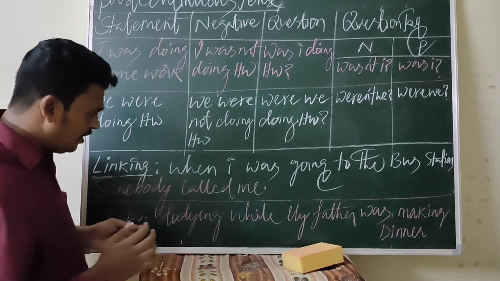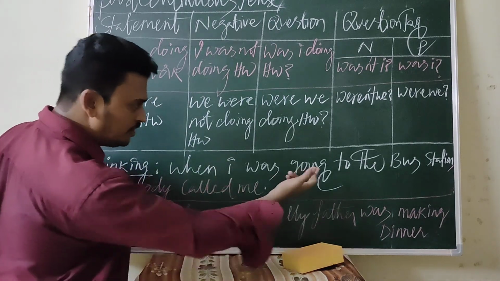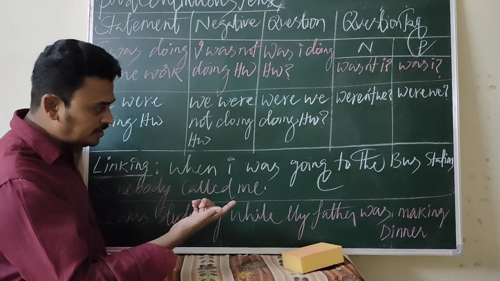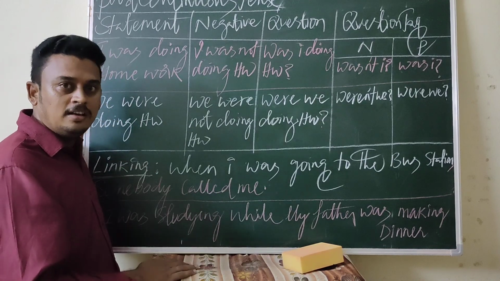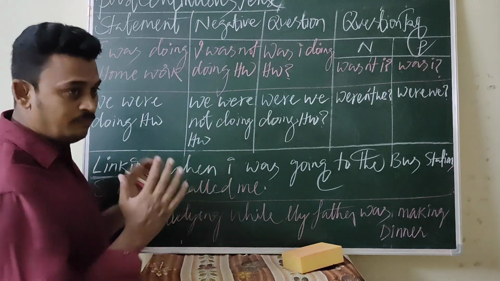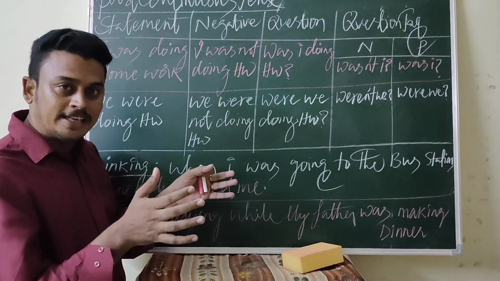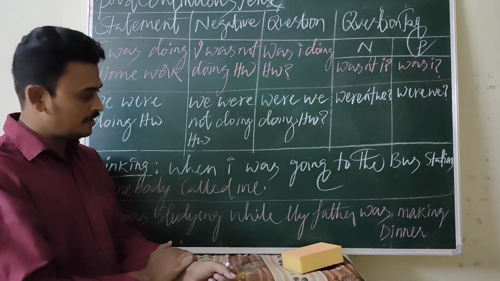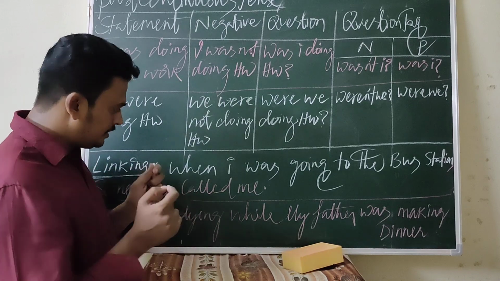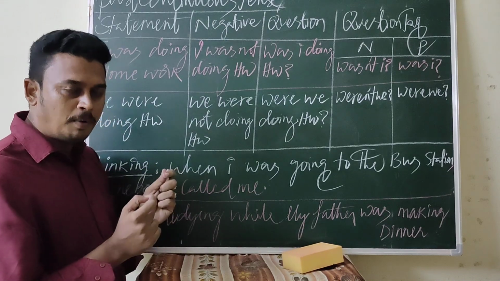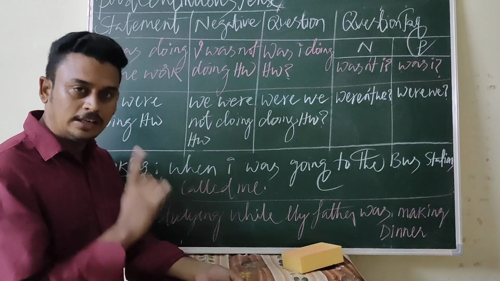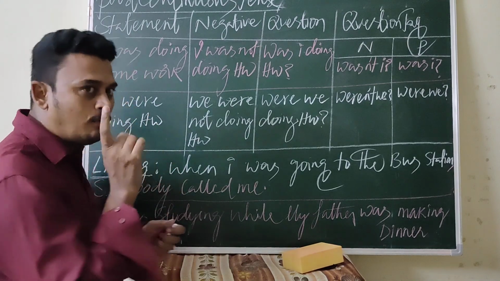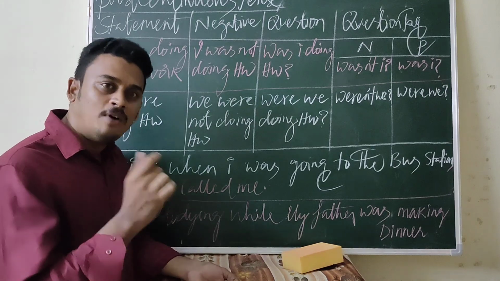See here, when I was going to the bus station, somebody called me. So in this sentence, we find two actions expressed at the same time. Here, in the past continuous tense, we find two linkers, that are when and while.